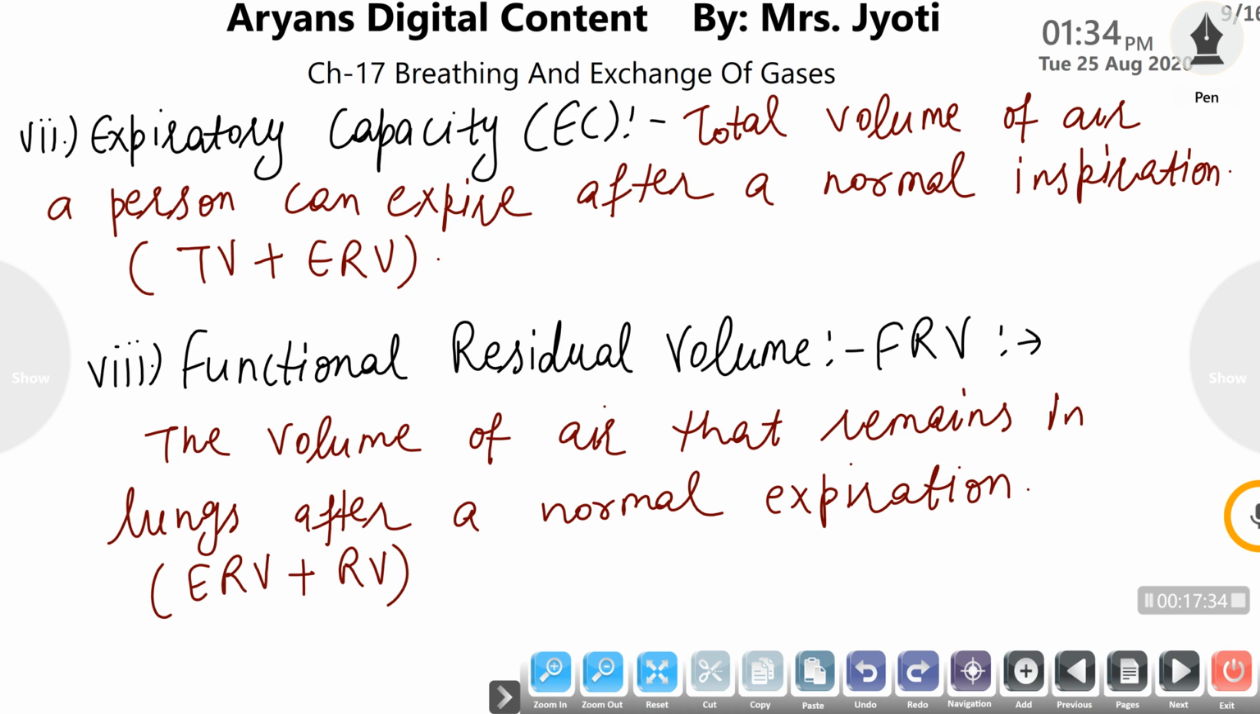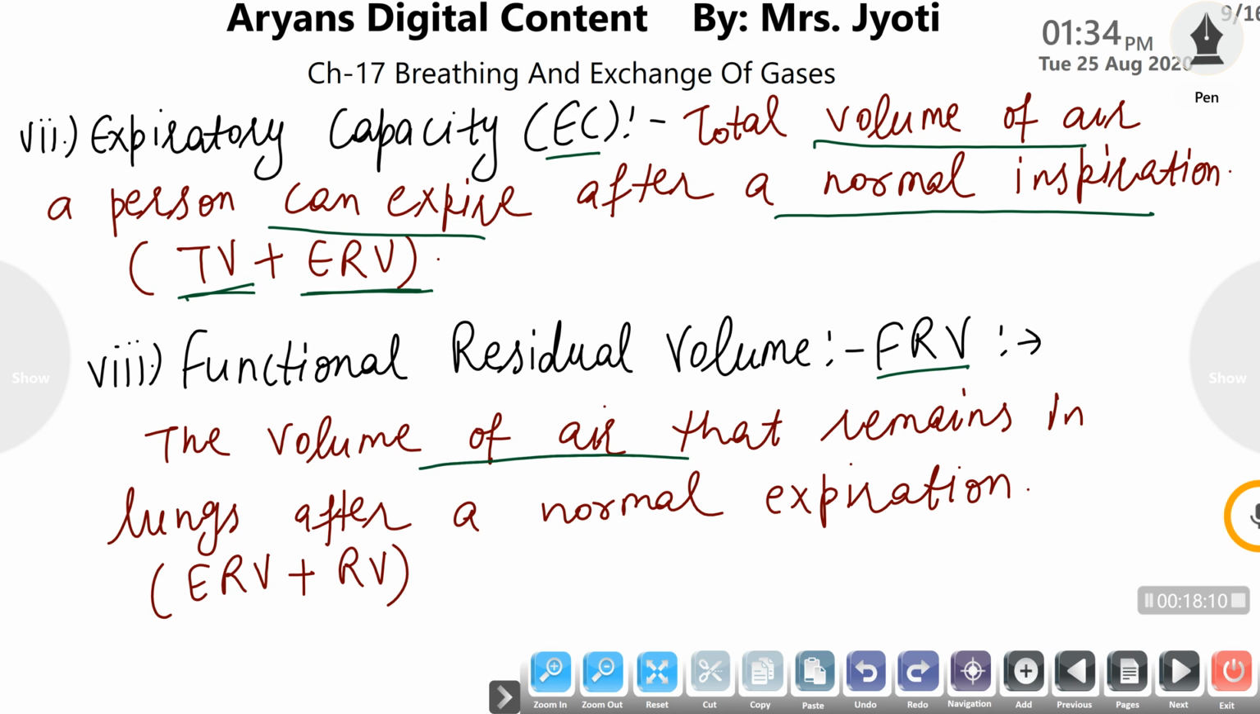Now expiratory capacity is termed EC. After a normal inspiration, the total volume of air that can be expired involves the tidal volume that can be expired normally and the expiratory reserve volume that can be expired forcibly. So expiratory capacity is the sum total of tidal volume and expiratory reserve volume. Then functional residual volume, abbreviated as FRV, means the total volume of air that remains in the lungs after a normal expiration.